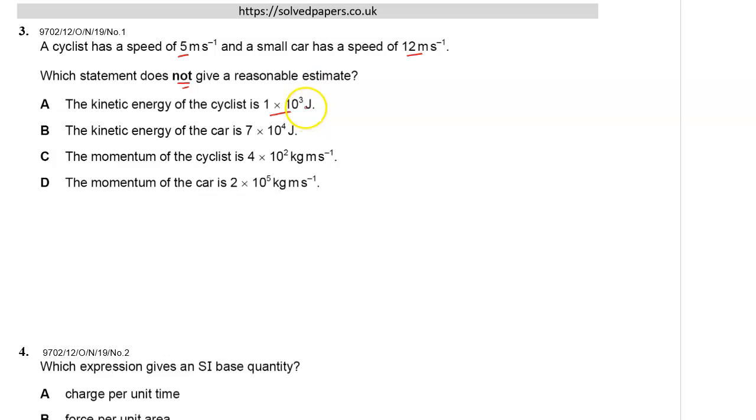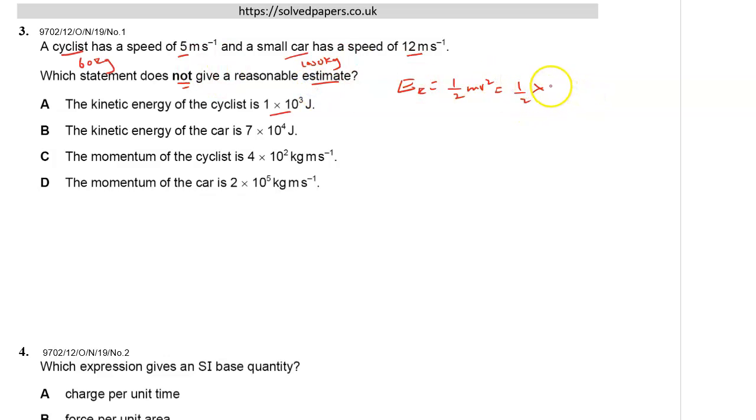We will see that the kinetic energy of a cyclist is this. Of course, a cyclist, let's assume he has a mass of 60 kg. Let's assume a car has a mass of 1,000 kg. So based on that, you can calculate the kinetic energy of a cyclist. Kinetic energy is half mv squared. This is just an estimate. Remember, we're doing a reasonable estimate.